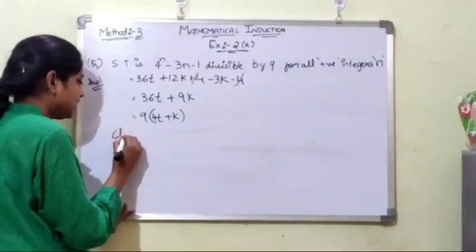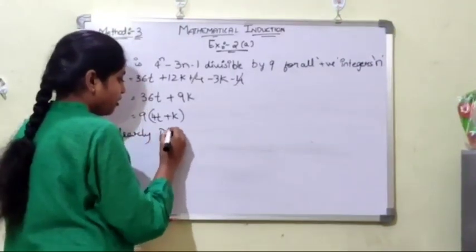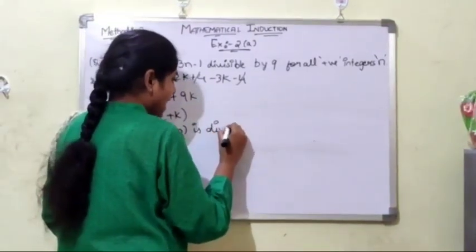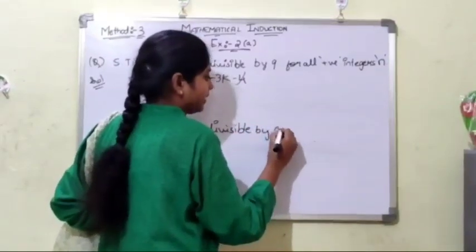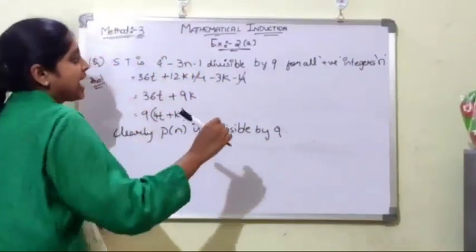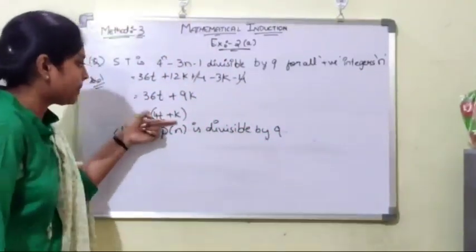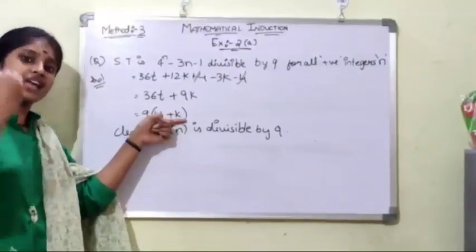Here clearly P of n is divisible by 9. As we said, t is any positive integer. Here there is no presence of minus, so it is a positive integer. Let it be any positive integer.